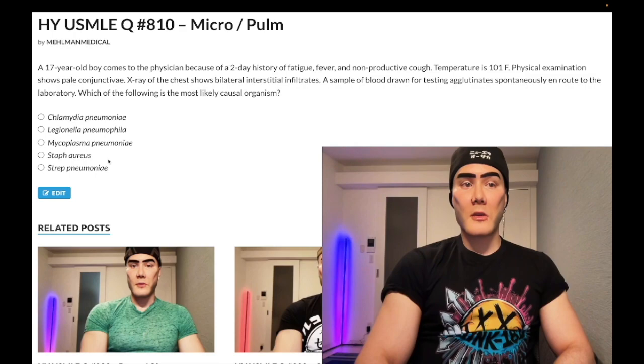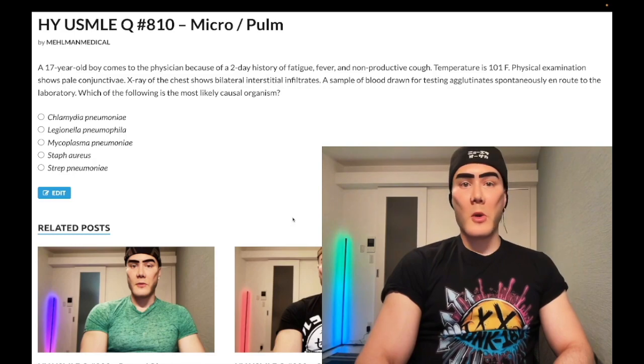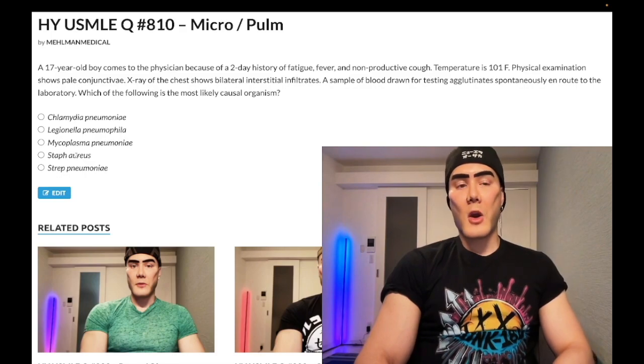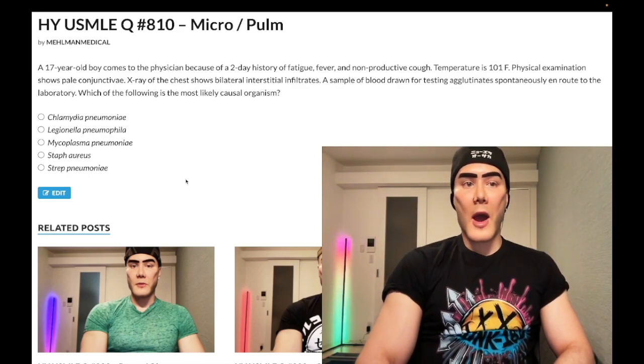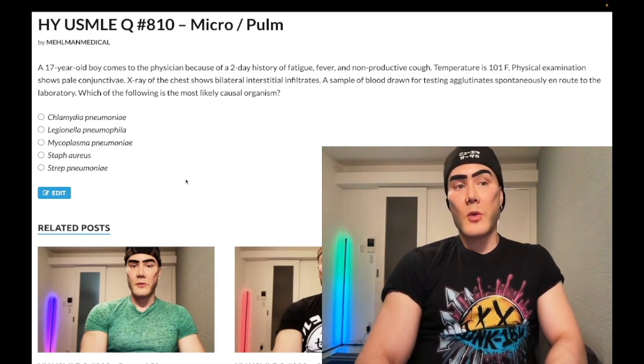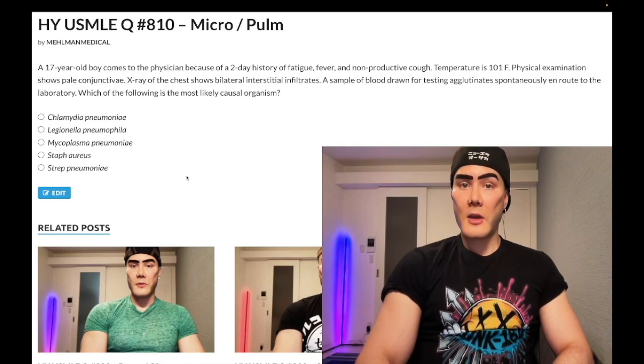Staph aureus, wrong answer. This is a common cause of lobar pneumonia after strep pneumo. So if you just had an 18-year-old with lobar pneumonia, dullness to percussion, they don't say the word interstitial, strep pneumo is not listed, you're like, what the hell? Answer is just Staph aureus. USMLE also wants you to know Staph aureus is a high yield cause of pneumonia following a prior influenza infection. Not sure why they care about that or how high yield that really is in real life, but if they tell you a patient had recently recovered from the flu, recently had a viral infection a couple weeks ago, now has a bacterial pneumonia, they want Staph aureus for that. In this case, wrong answer.